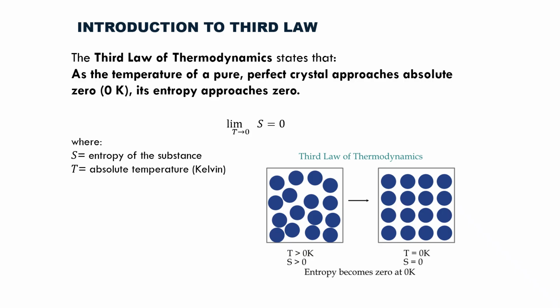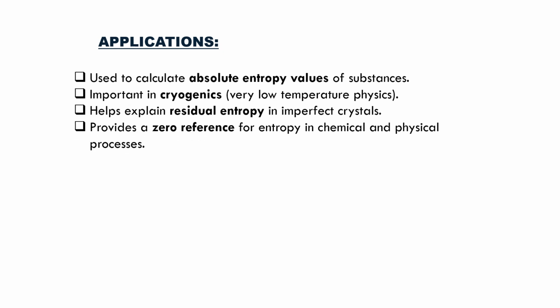Applications. Here are certain applications for the third law of thermodynamics. It is used to calculate absolute entropy values of a system. It is important in cryogenics, helps explain residual entropy in imperfect crystals, and provides a zero reference for entropy in chemical and physical processes. There are a few numericals which I will be explaining to you.